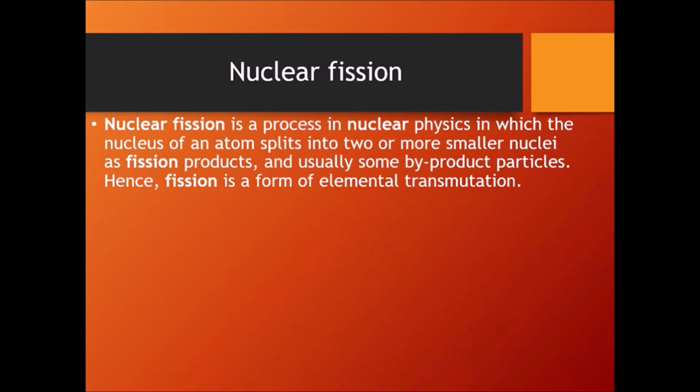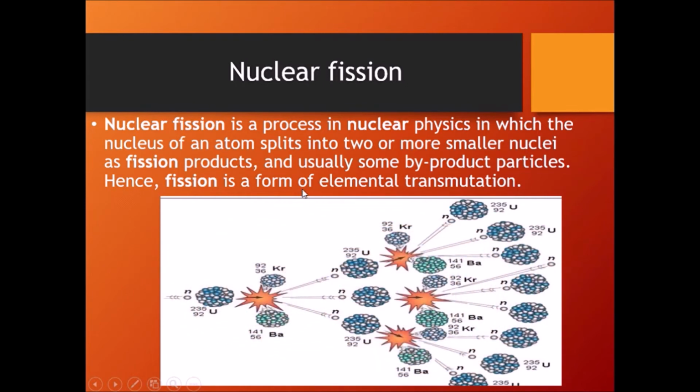Nuclear fission is a process in nuclear physics in which the nucleus of an atom splits, remember, fission means splits, into two or more smaller nuclei as fission products, and usually some byproduct particles. Hence fission is a form of elemental transmutation. What do you mean by this? It means that you have one nucleus, let's say uranium, whose mass number is 235 and the atomic number is 92, and this is bombarded by a slow moving neutron.